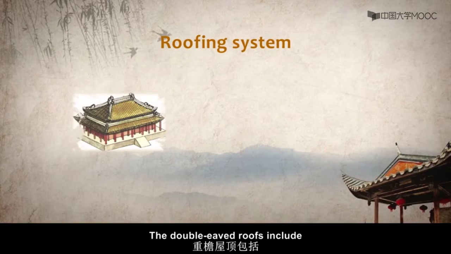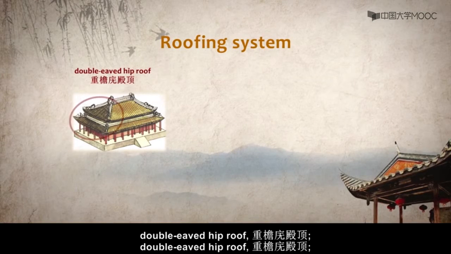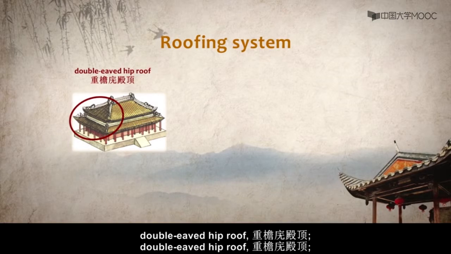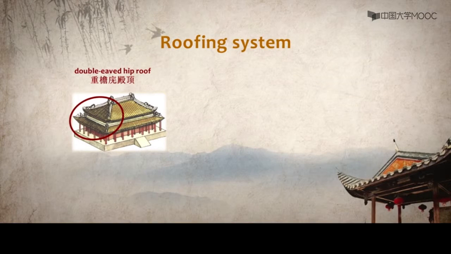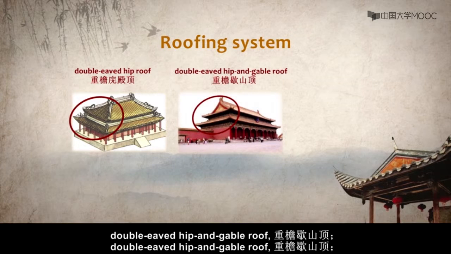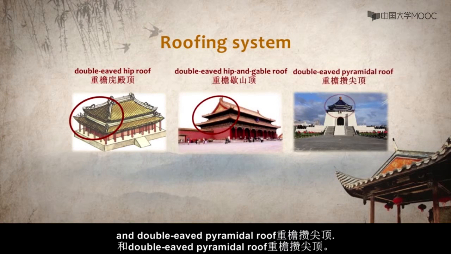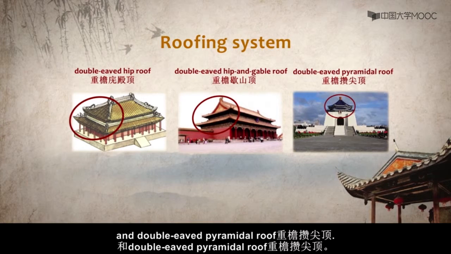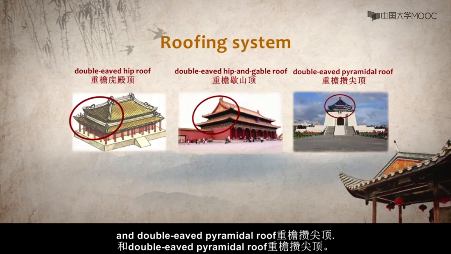The double-eaved roof includes double-eaved hip roof, 重檐庑殿顶, double-eaved hip and gable roof, 重檐歇山顶, and double-eaved pyramidal roof, 重檐攒尖顶.